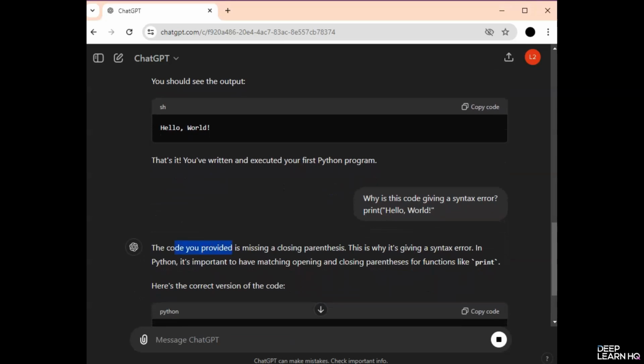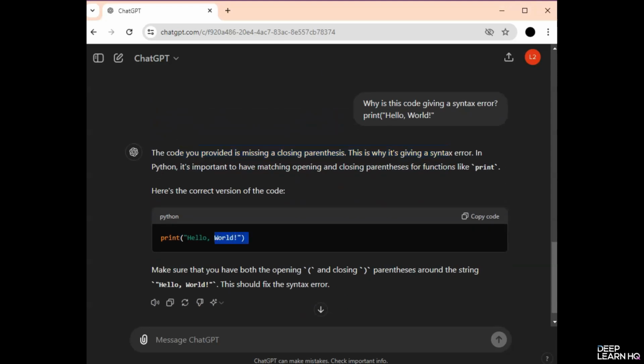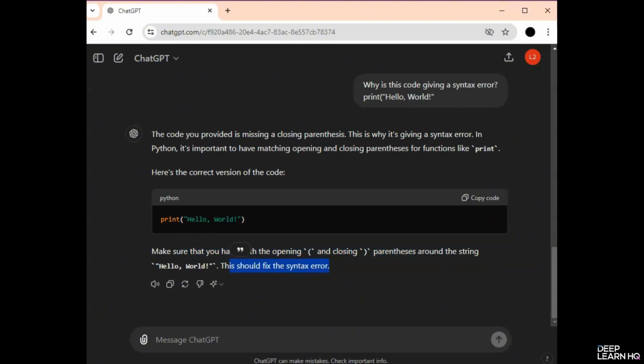It says the code you provided is missing a closing parenthesis. This is why it's giving a syntax error. It has also fixed the code and provided us the correct version of the code. Make sure that you have both the opening and closing parentheses around the string "Hello World". This should fix the syntax error.